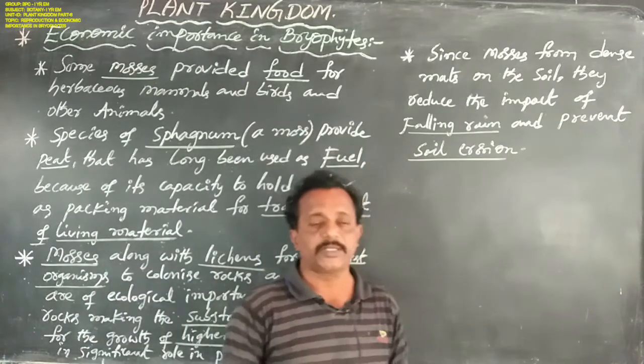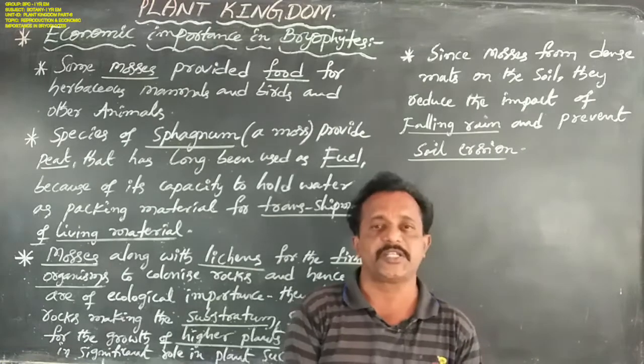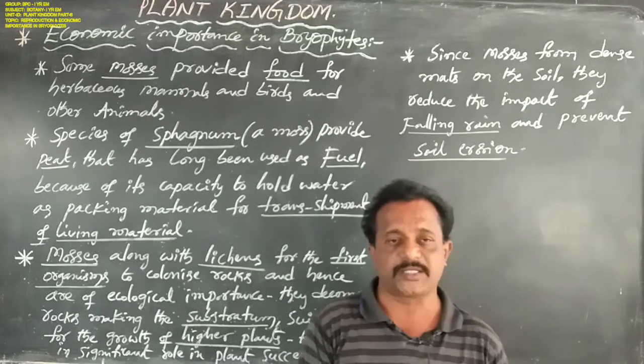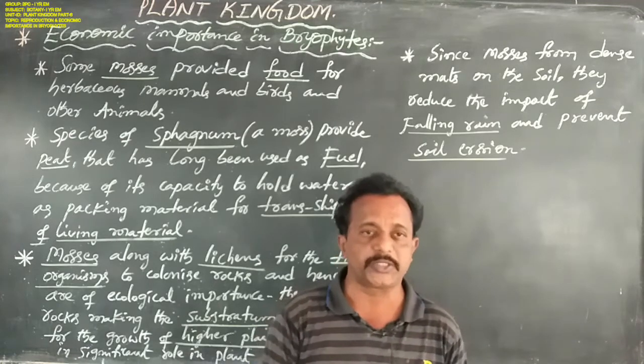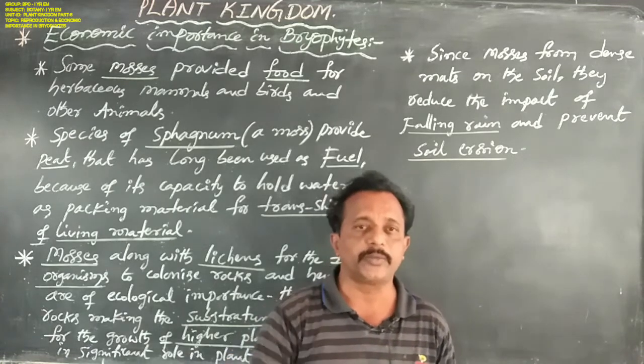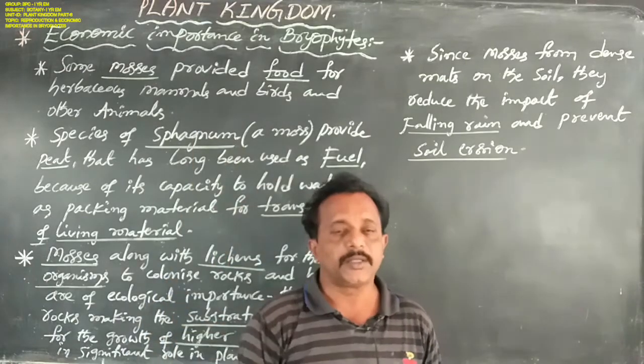Plant succession means the growth of plant stages: first herbaceous plants develop, next shrubs, next small trees, and next larger trees.